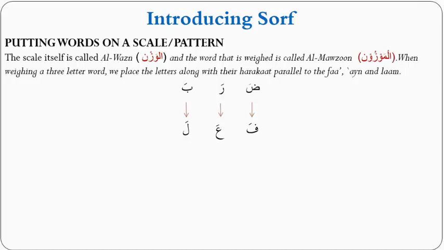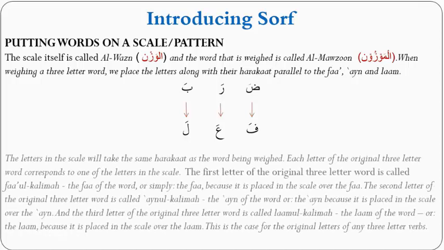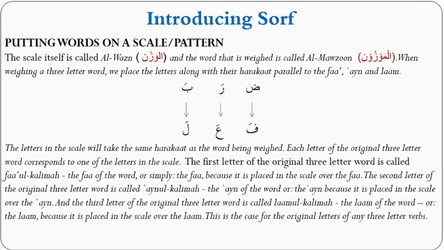So the scale takes the harakat of the word that is weighed, inshallah, right? So the last letter, ba, is the lam letter. The da is the fa letter, the ra is the ain letter, and the ba is the lam letter. The letters in the scale will take the same haraka as the word being weighed. The letters in the scale will take the same haraka as the letters being weighed, as we explained.